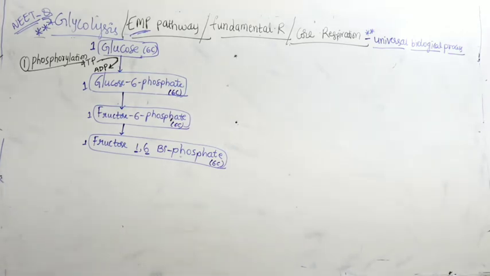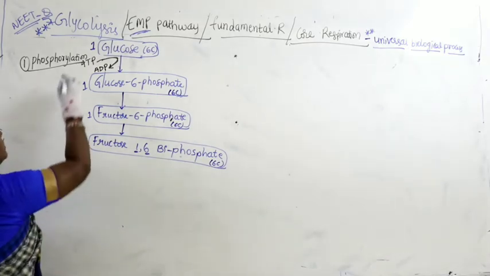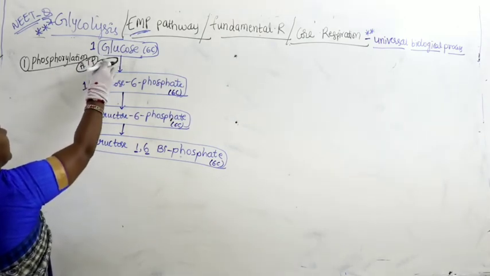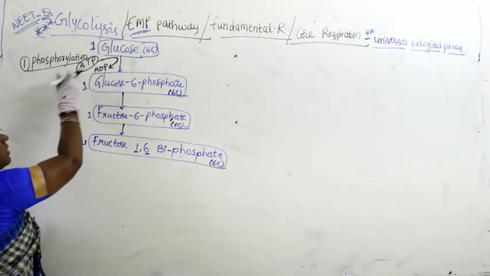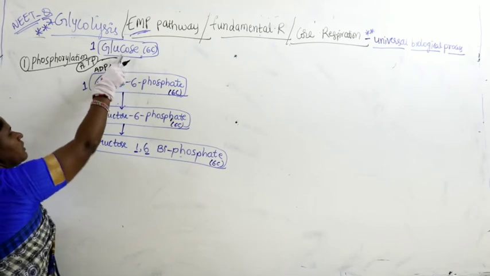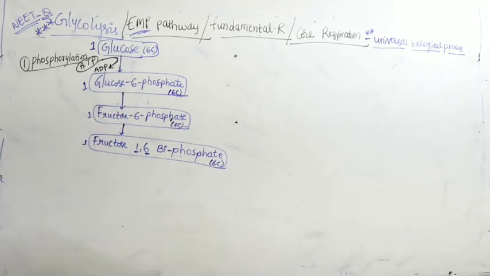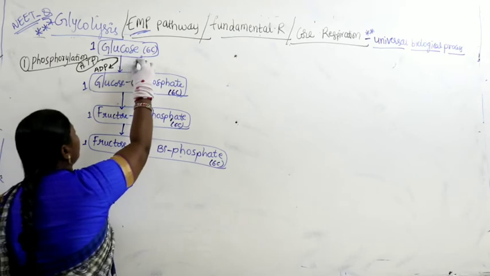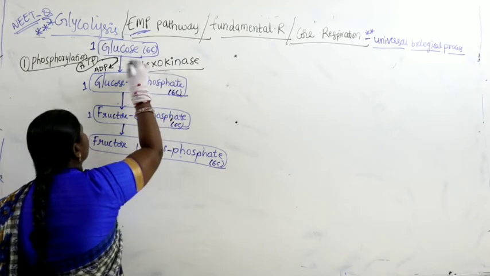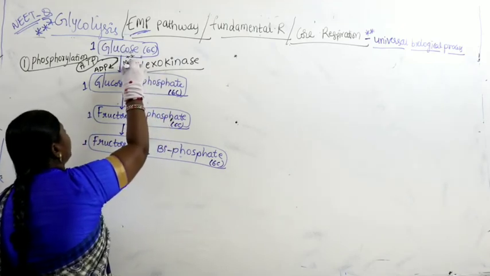Guys, I hope it's clear. Let me check. Right. So what is that? Name of the reaction is phosphorylation. So here a molecule of ATP is utilized. Name of the reaction is phosphorylation. Phosphorus is added at the 6th carbon. So taking this phosphorus, glucose converts into glucose 6-phosphate. Then what is the name of the enzyme? Name of the enzyme is hexokinase. Wherever kinase is there, that works with the help of magnesium.